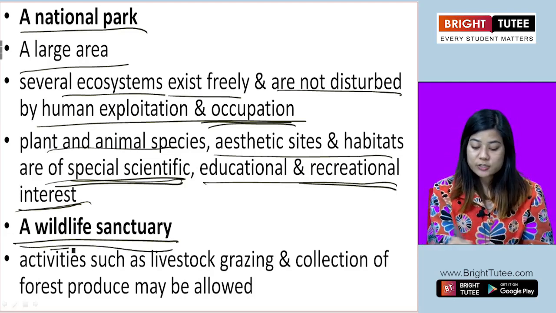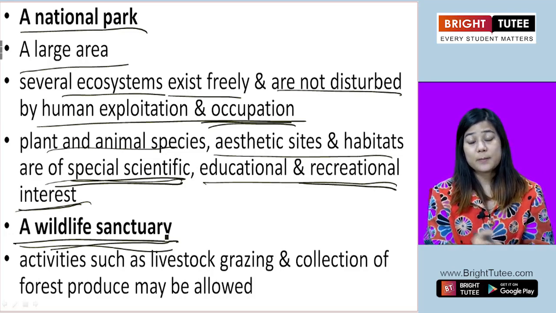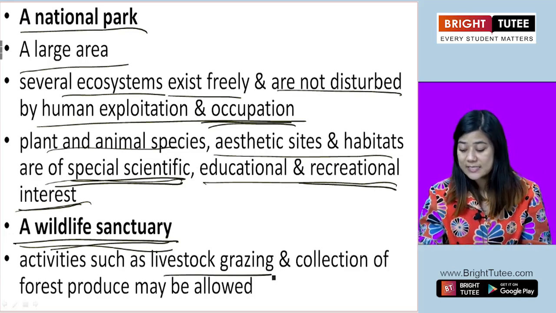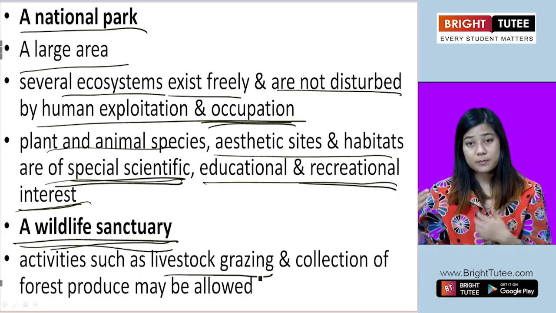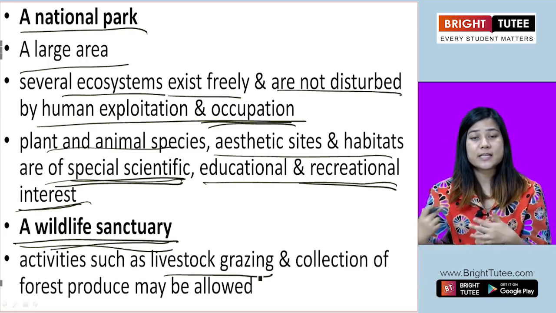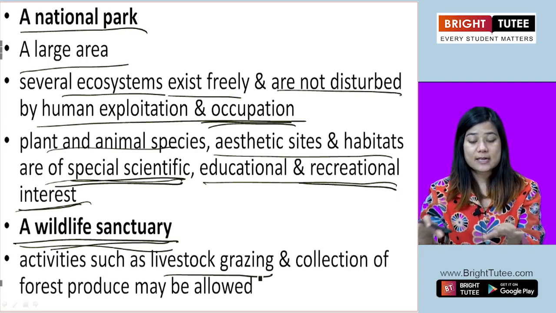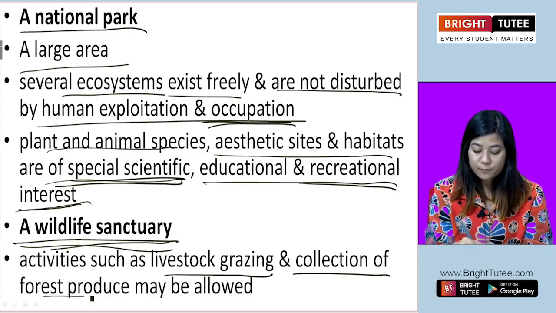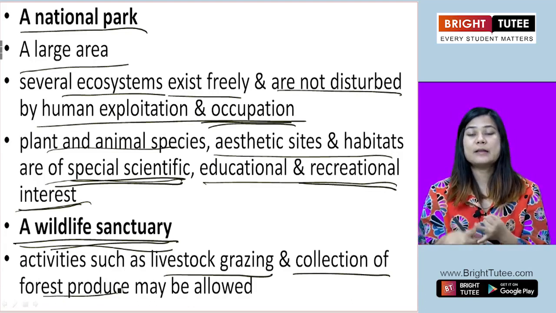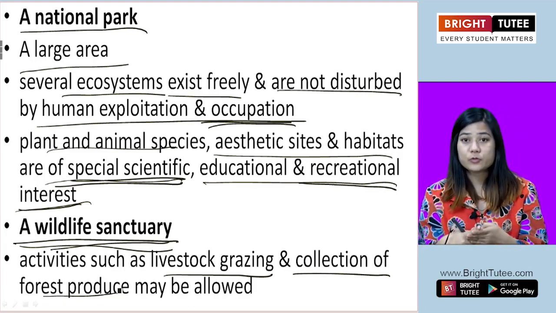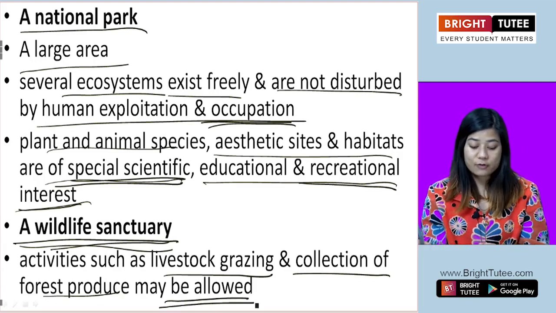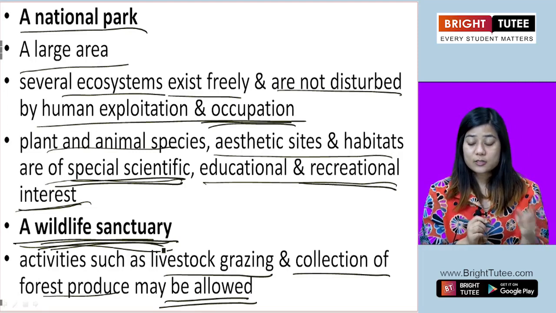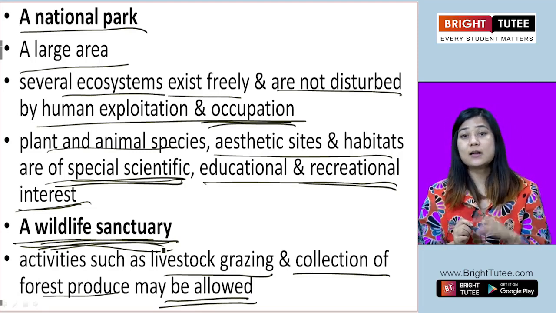Now wildlife sanctuaries are just like national parks, but the only difference is that activities such as grazing, people taking their cows, people taking their sheep to graze in the land of that area, collection of forest produce like medicinal plants, fruits, firewood, all that are allowed in the wildlife sanctuary. But in the national park, no such human activities are allowed.